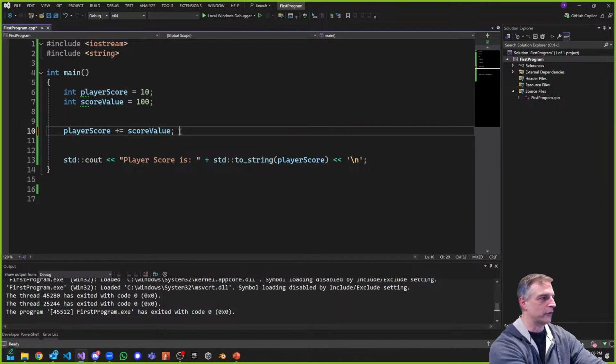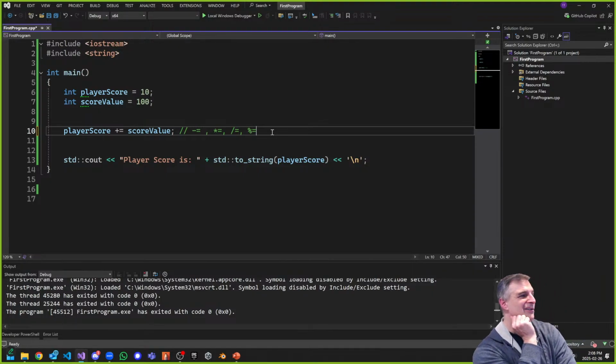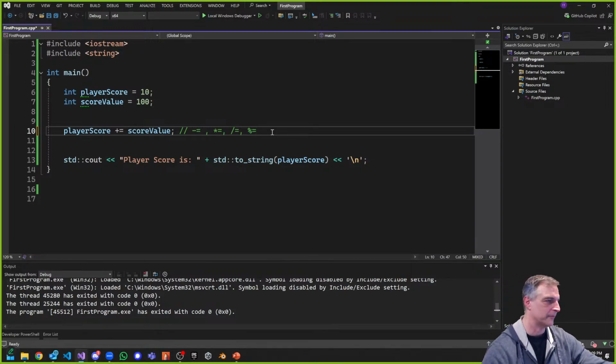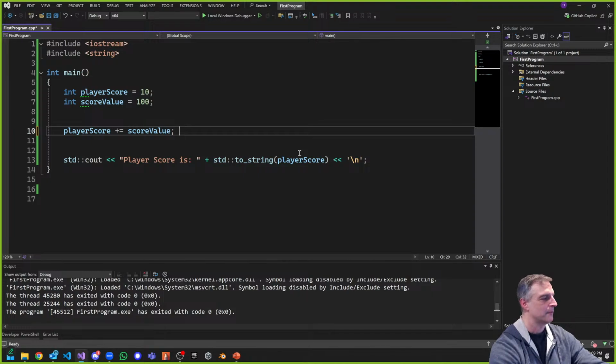All right, so this is very good. I like this. And of course, there's also the minus equals operator, the times equals operator and the divide equals operator, and it works out the exact same way. And there's also the percent equals operator as well. What's percent used for? Modulo, it's the remainder. This is really great for figuring out some values if I want to work something out with math. The percent operator allows me to do that, and we'll talk about that later. But for now, this is pretty good.